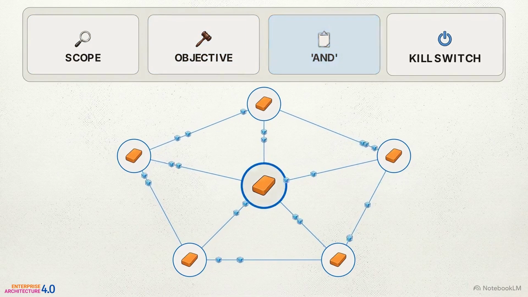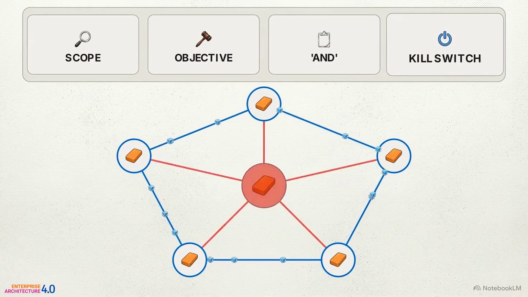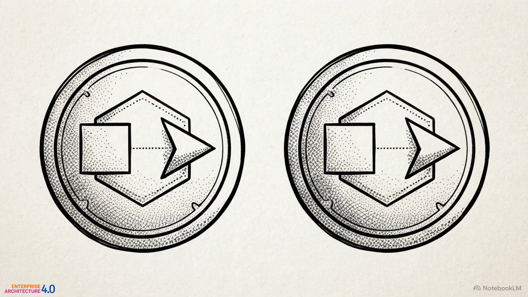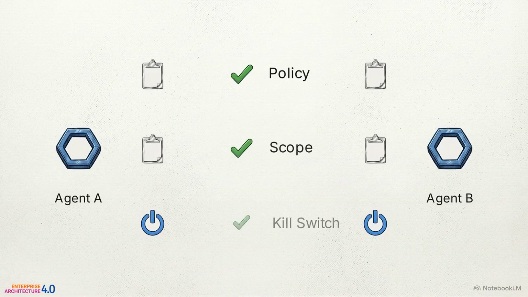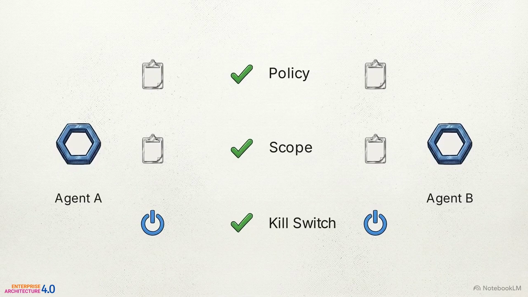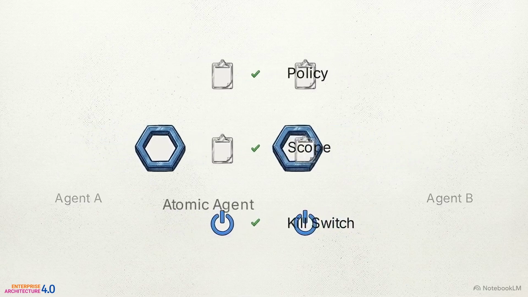The final diagnostic is the kill switch test. Can you remove an agent's power without freezing the surrounding architecture? If not, the agent is deeply entangled. And these tests also protect against overgranularity. If you split an agent into 2, but both share the exact same policy, scope, and kill switch, you have gone too far. If the separation provides no distinct governance value, they are the same agent.